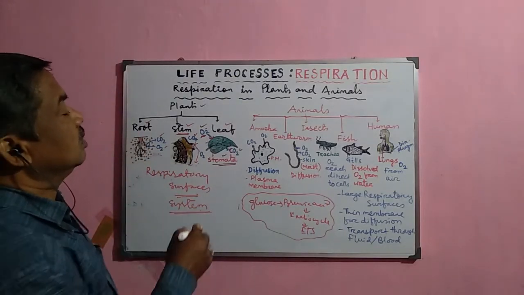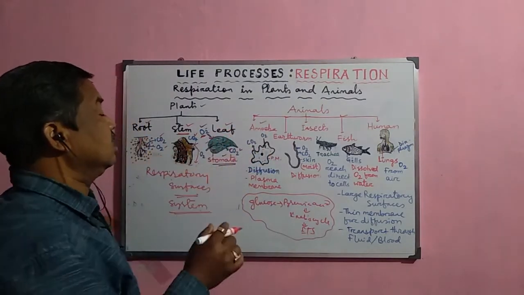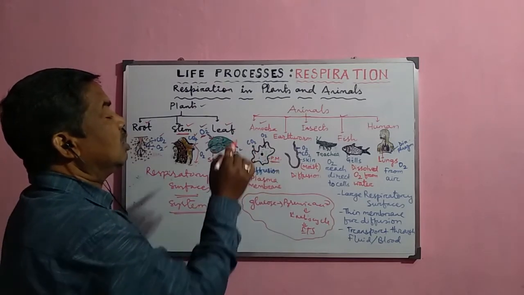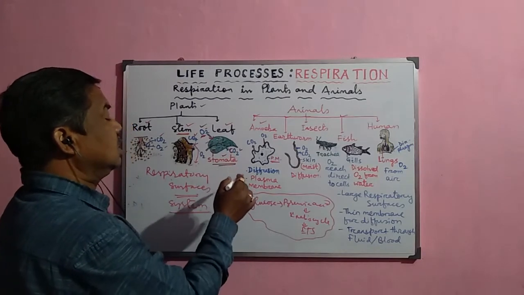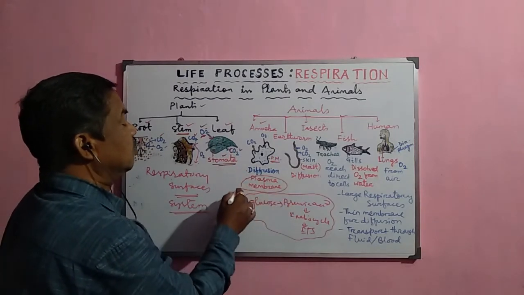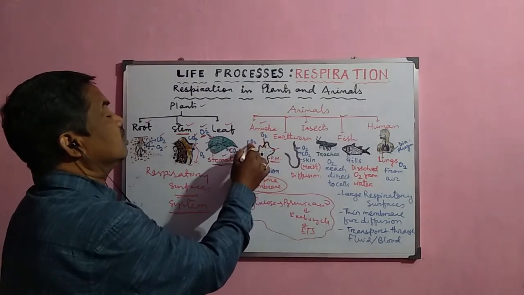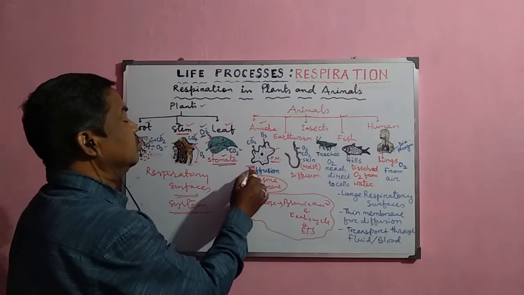Now look at the first example, that is your amoeba. This is the simplest animal, and look at this structure. This is the plasma membrane, the outer covering, and here the respiratory surface is the plasma membrane. Through the plasma membrane the exchange of oxygen and carbon dioxide occurs by the process of simple diffusion.